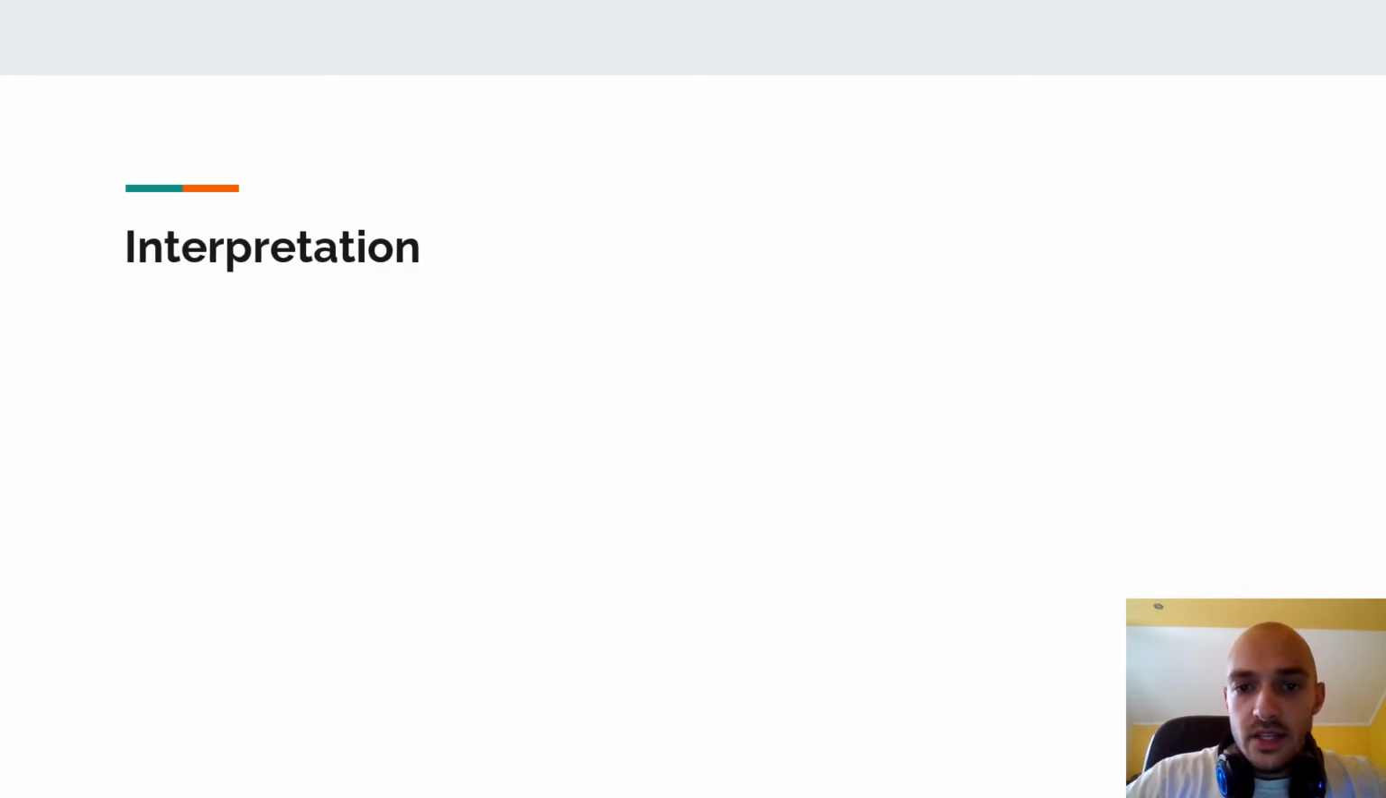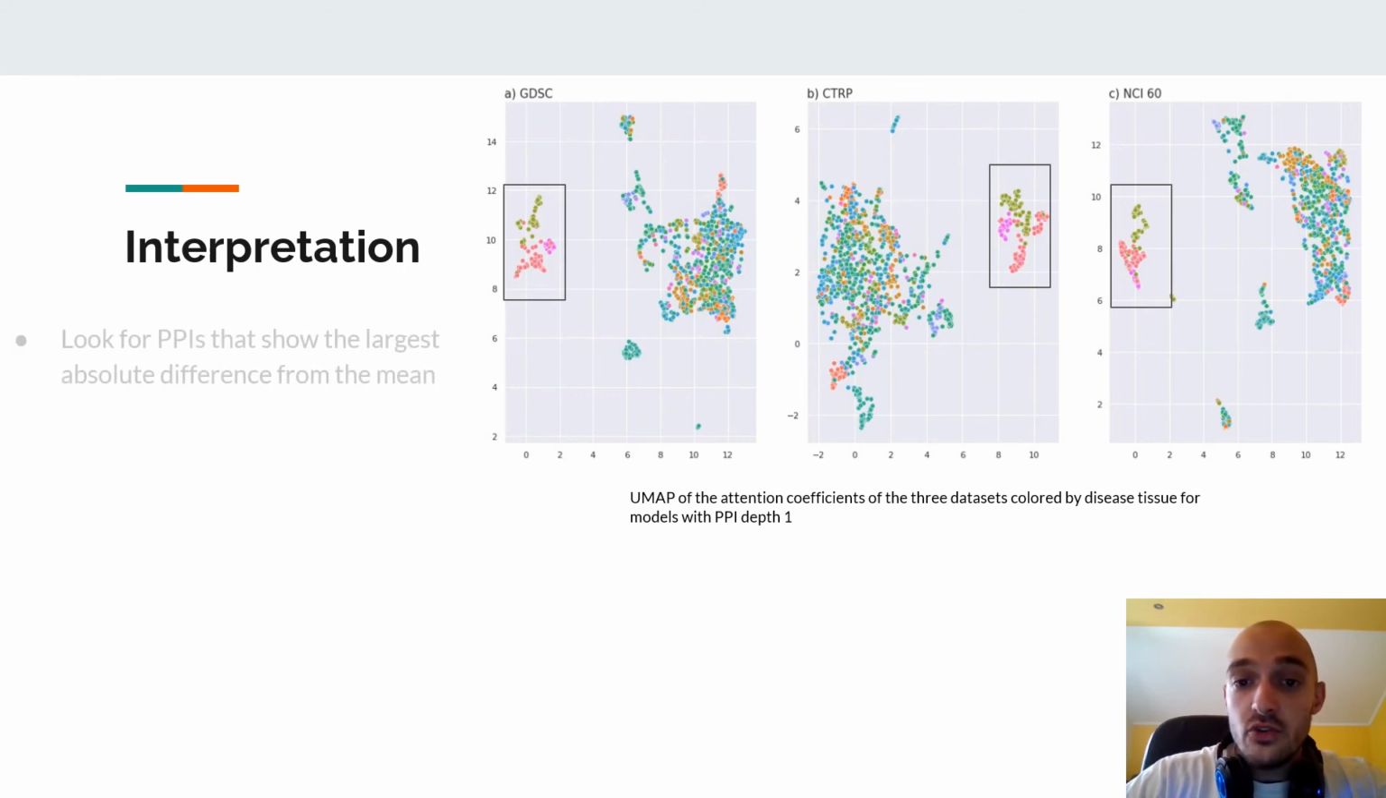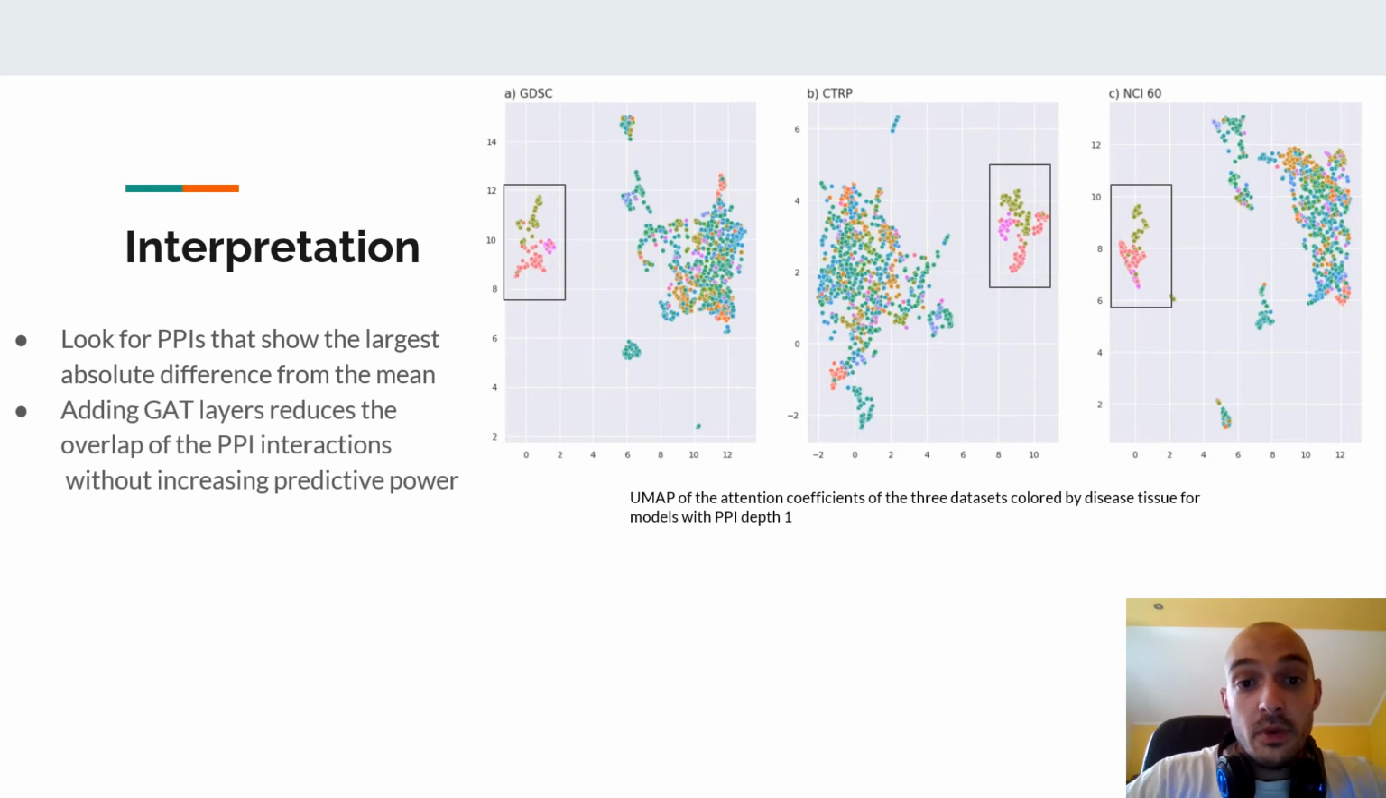To investigate the landscape of the learned importance of protein-protein interactions, we reduce the vector of the attention coefficients to 2 dimensions using UMAP. From the plots, we see that the clustering is preserved across all datasets and that blood cancers appear in isolated clusters in all cases. Some cancers, such as blood cancers, share more interactions across disease tissues than others and are clustered closer together. We have also found that adding additional graph attention layers reduces the overlap between the interpreted PPI interactions without the increase of the predictive power of the models.